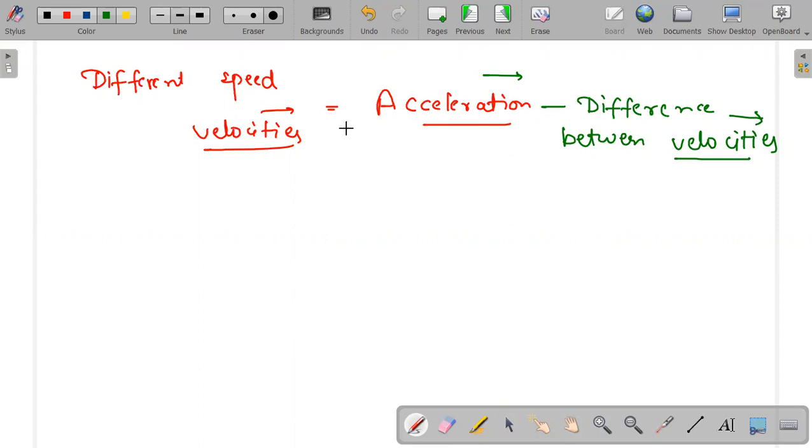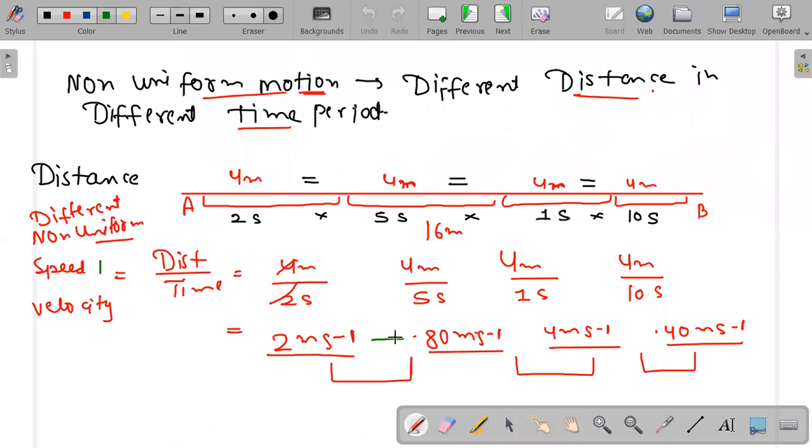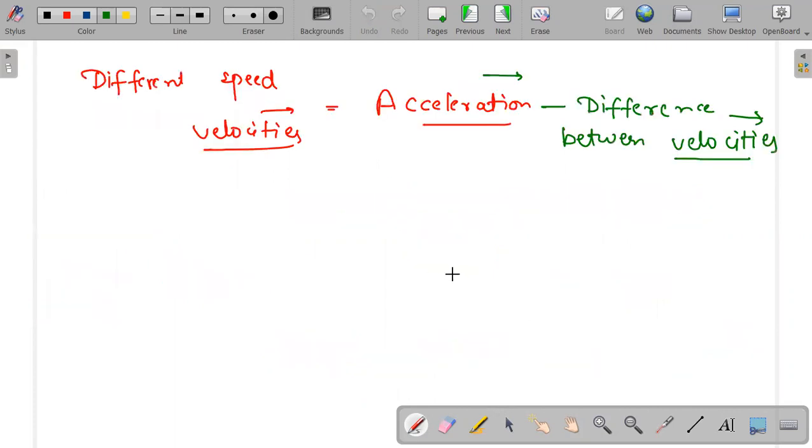If there is a difference, 2 meter per second, 0.80 meter per second, 4 meter per second and 0.40 meter per second, the difference we calculate is known as acceleration. So difference between velocities is known as acceleration.